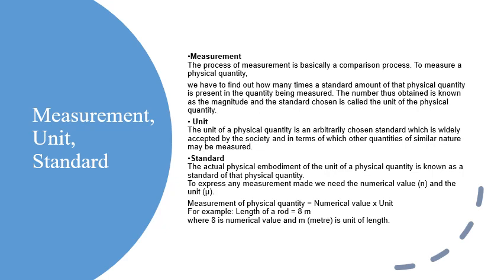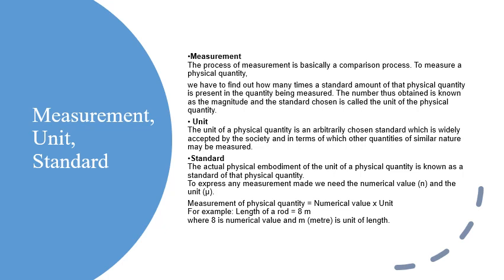Okay, and the next definition: unit of a physical quantity is defined as the reference standard of measurement of that quantity. Measurement involves comparison of the quantity to be measured with a reference standard quantity. This reference standard of measurement is what we call a unit.